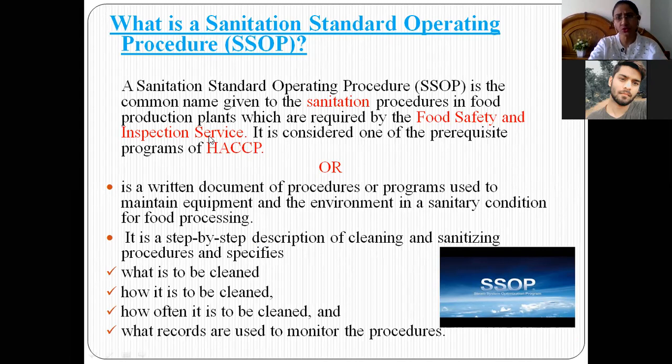As a food production plant, food manufacturer, or processing industry, we have to follow certain rules and regulations related to sanitation and hygienic activities, and proper validation is also done. Inspection is also done, to check whether a food production plant or processing industry is following all the criteria and protocols related to food safety, for the prevention of any contamination or microbial growth. So it is considered a prerequisite program of HACCP.